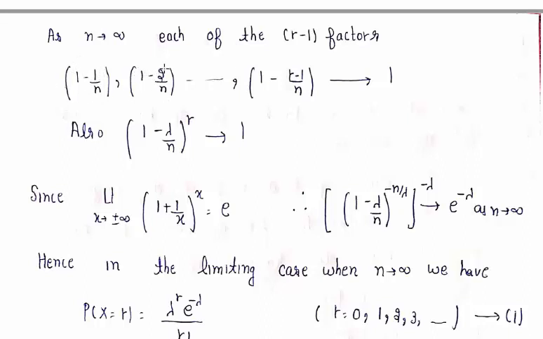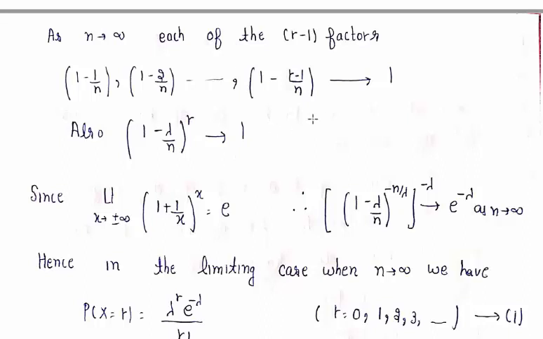Similarly, 1 minus 2 over n, 2 over infinity is 0, so this is 1. All these factors are equal to 1 or approach toward 1 as n approaches toward infinity. Also, this factor, 1 minus lambda over n raised to power r: as n approaches toward infinity, this factor becomes 0 and 1 raised to power r is equal to 1.